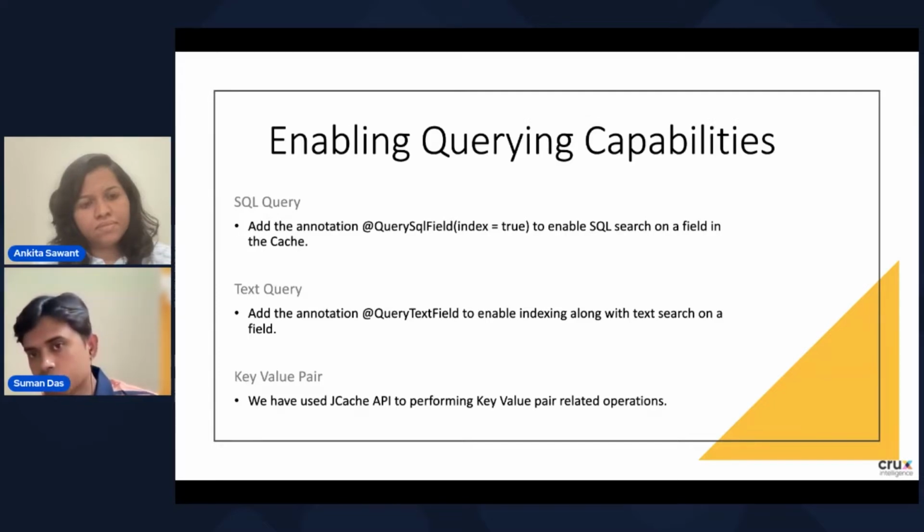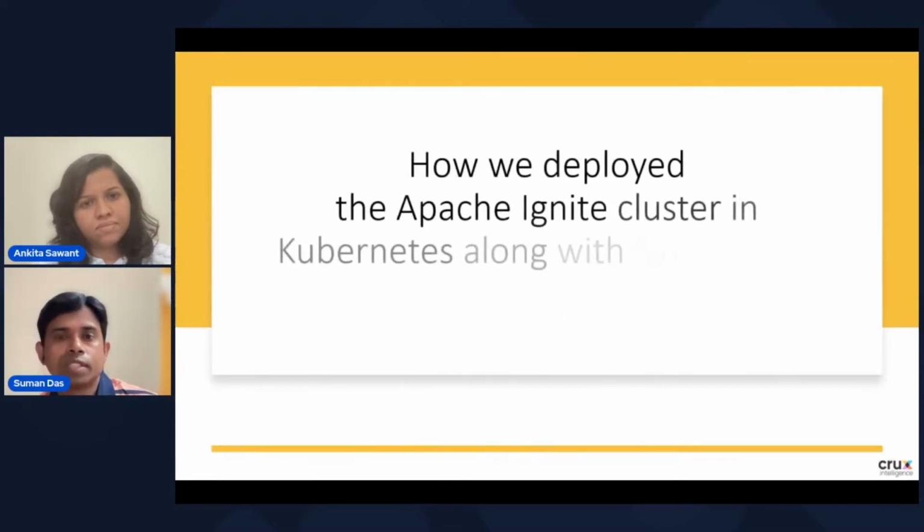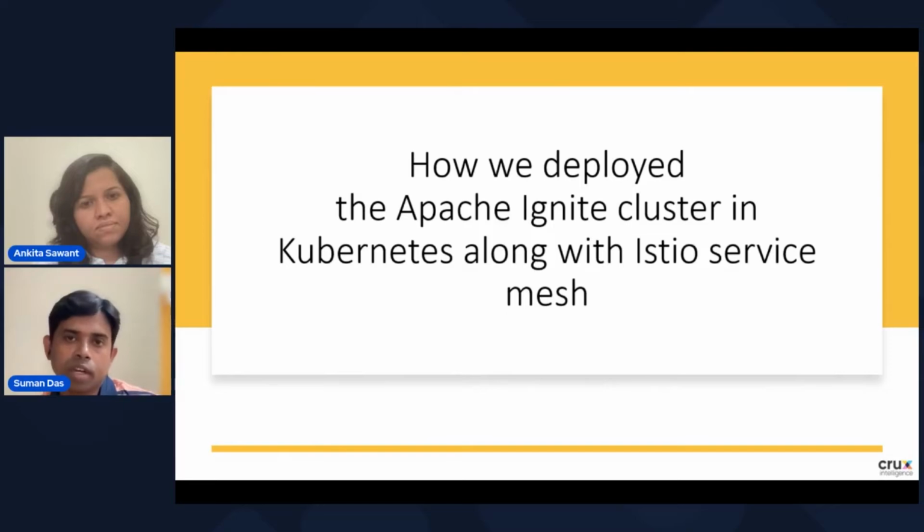To use the key-value pair store in Apache Ignite, we have used JCache. Apache Ignite provides an implementation of JCache, which is JSR 107, to provide the cache capabilities. Let's now see how we have deployed Apache Ignite in a Kubernetes cluster along with Istio service mesh. For that, I would like to call my colleague Ankita Sawant.